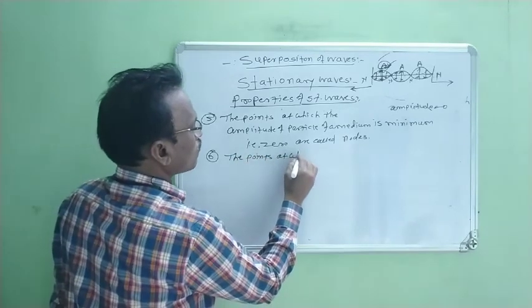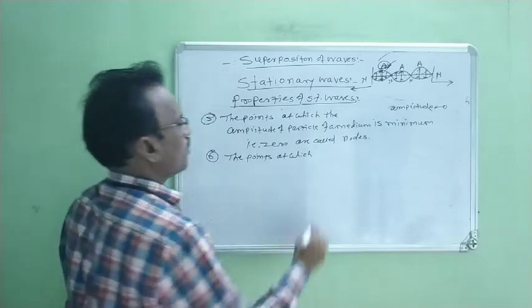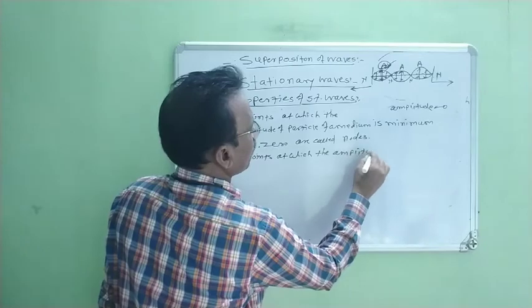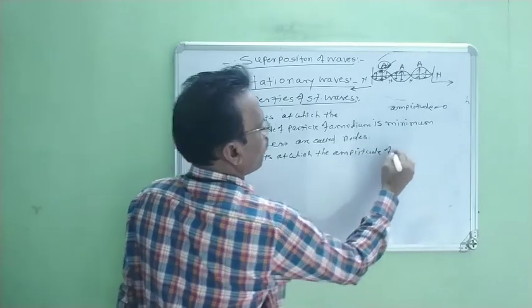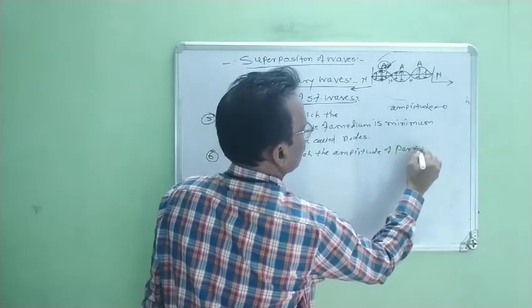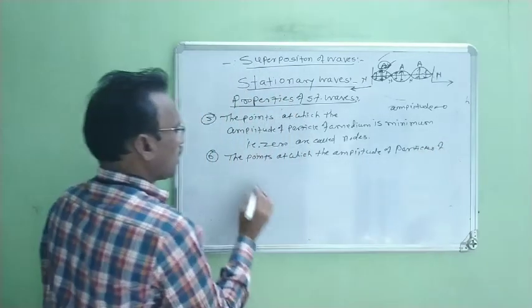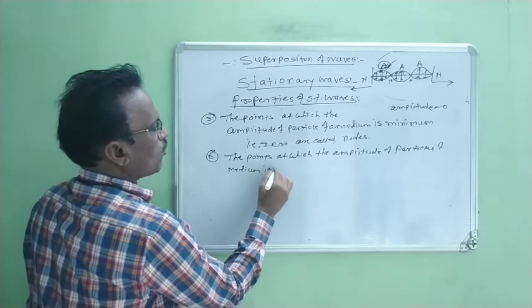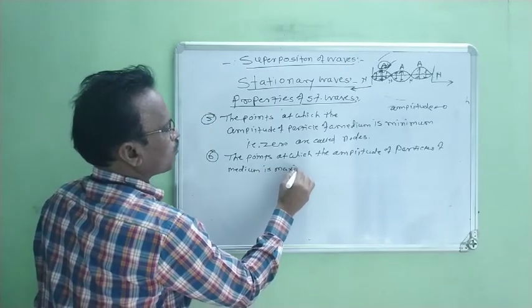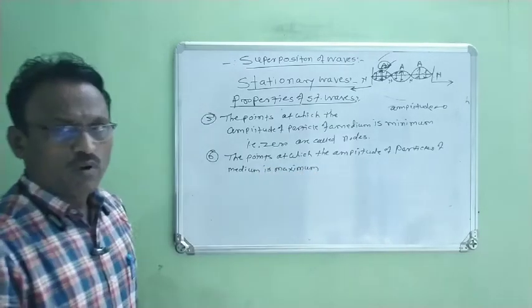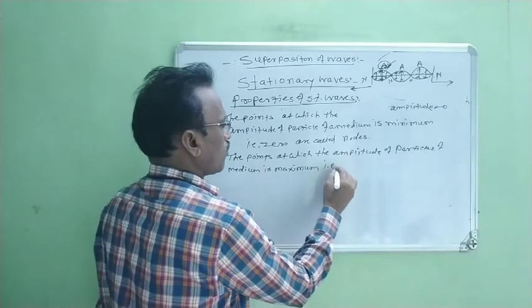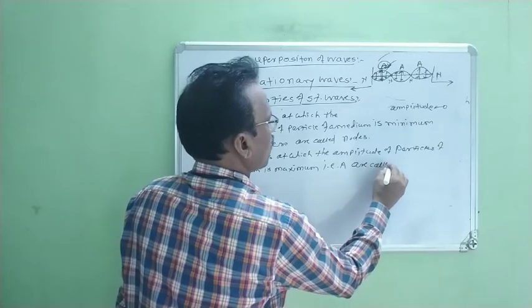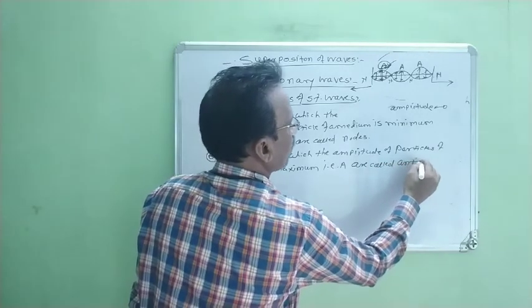Therefore the next property is: the points at which the amplitude of particles of medium is maximum, that is A, are called antinodes.